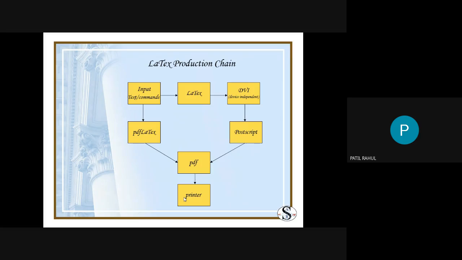But if you are using PDFLaTeX instead of LaTeX, then you get the PDF file directly, which is your output. In this slide, just note this point: the output of PDFLaTeX is the PDF file, and if you get the PDF file, then you can directly take the printout. So in this slide, we saw what the LaTeX production chain is.